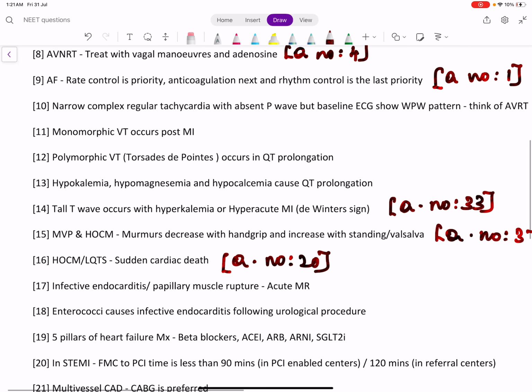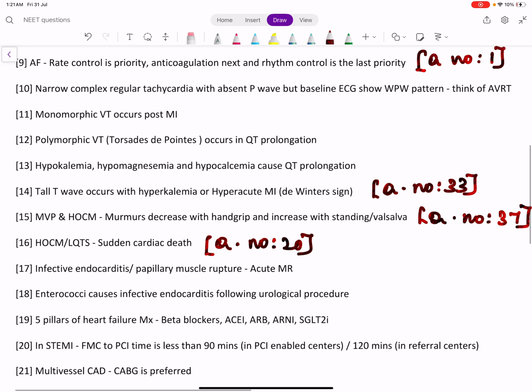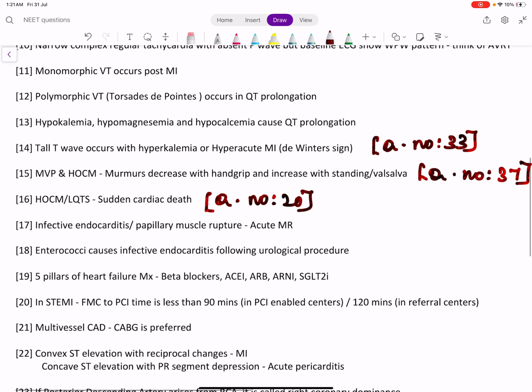Monomorphic VT occurs post-MI. Polymorphic VT, that is torsades de pointes, occurs in QT prolongation. Hypokalemia, hypomagnesemia, hypocalcemia, all these things cause QT prolongation, plus many drugs cause QT prolongation. Congenital long QT syndrome causes QT prolongation. QT prolongation leads to polymorphic VT.